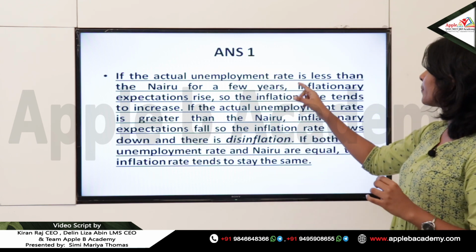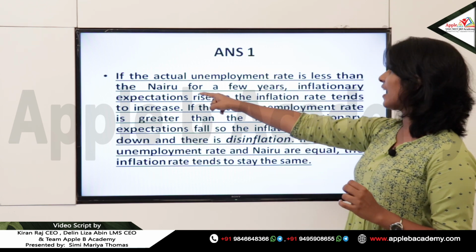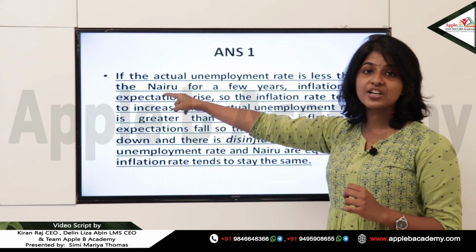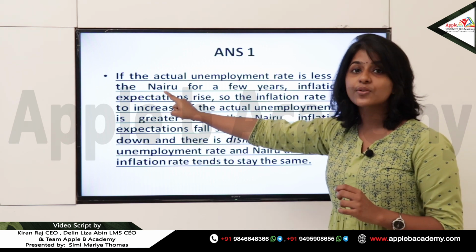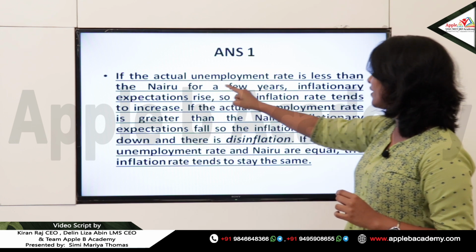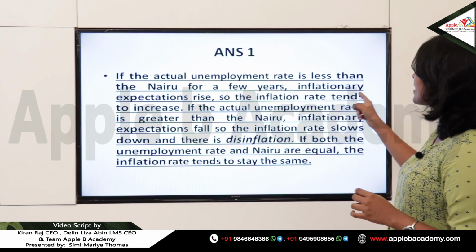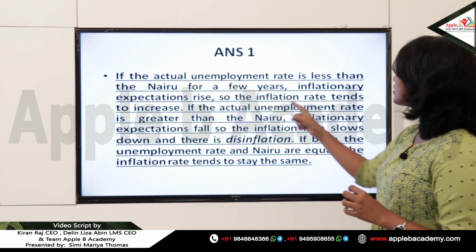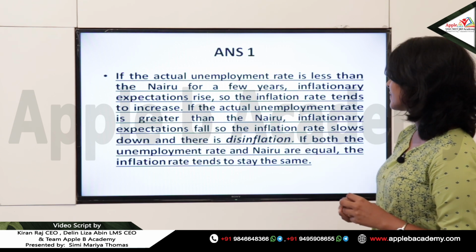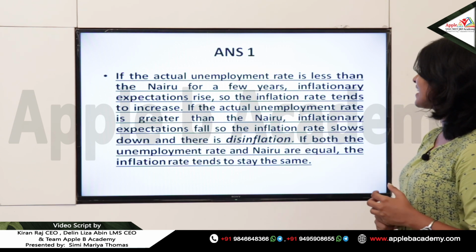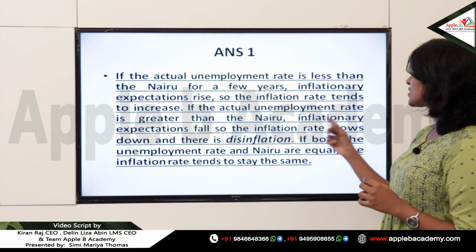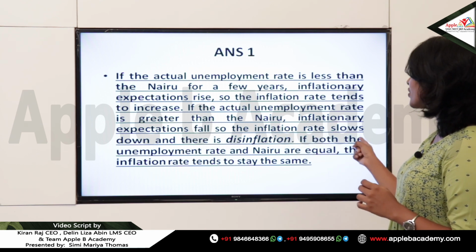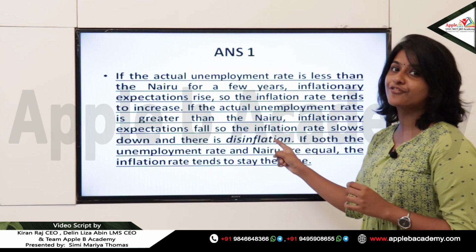If the actual unemployment rate is less than the NAIRU, that is the non-accelerating inflationary rate of unemployment, which is otherwise the natural rate of unemployment, for a few years, then inflationary expectations rise. So the inflation rate tends to increase. If the actual unemployment rate is greater than the NAIRU, inflation expectations fall, so the inflation rate slows down and there is disinflation.